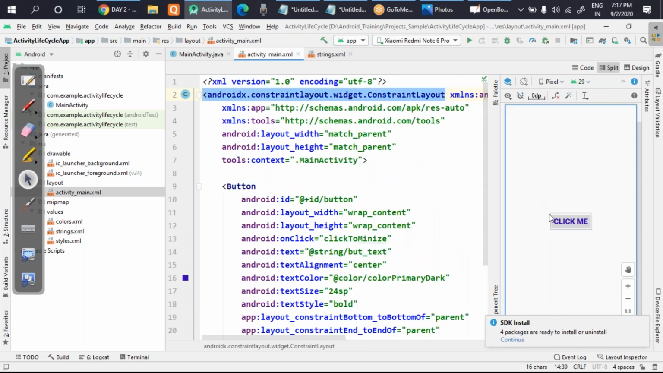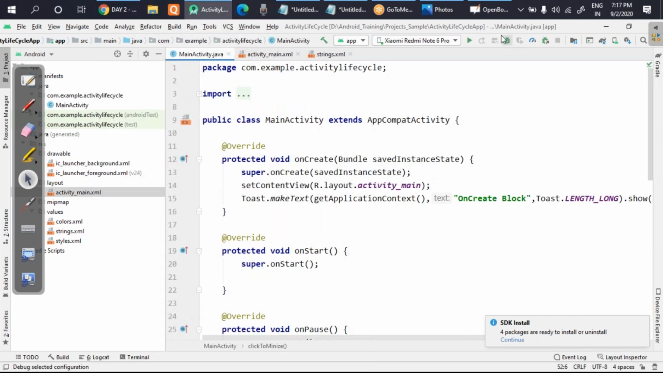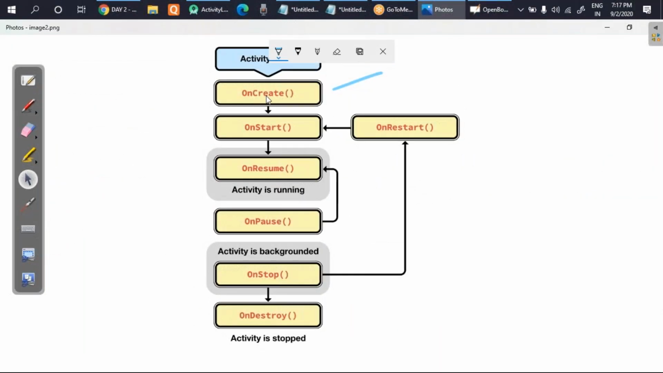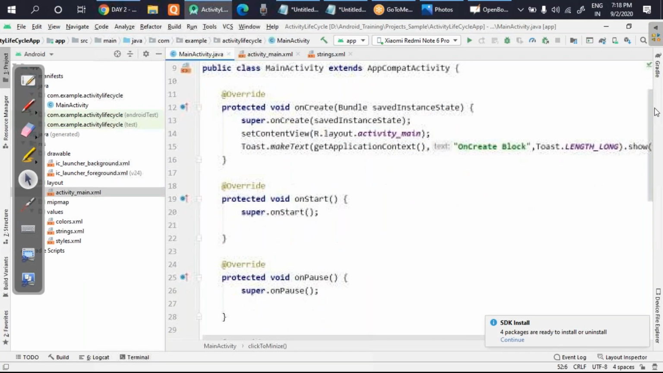What I've done is I have just taken one button, and when I click this button, something will happen, and the code will get minimized, as we have seen in the last class. If you remember, I showed you the image. There were functions: onCreate, onStart, onResume, onPause. Even onRestart is also there. But for easiness, I'll take only 6 methods, and I have already written them here to save some time.